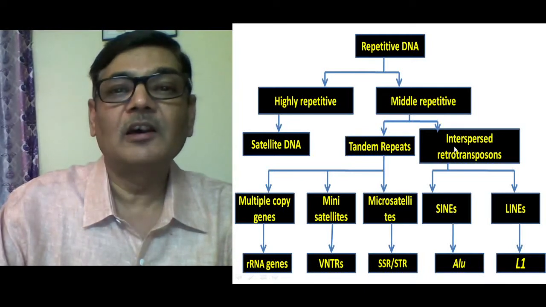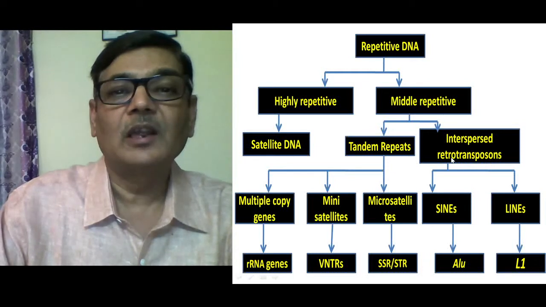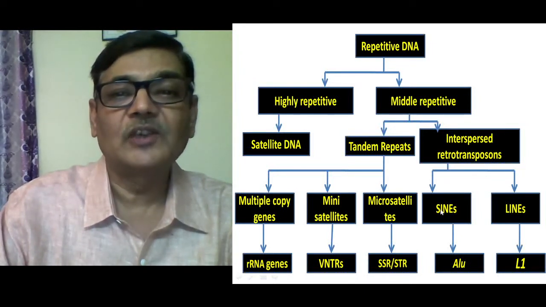And then there are interspersed retrotransposons, which are actually transposable portions of the DNA. They get moved from one portion to the other in the chromosome. Such segments in DNA are called SINEs and LINEs, that is short interspersed elements or long interspersed elements.